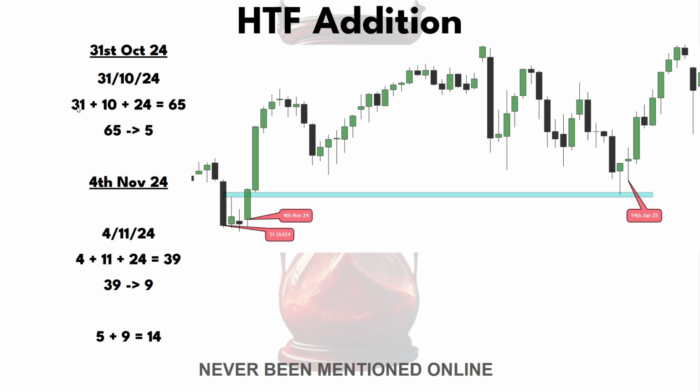Now for our second BISI right here. It got formed on the 4th of November 2024. We split it up into days and months and years. Then we add up those three numbers. 4 plus 11 plus 24 gives us 39. Now remember, keep inside of a 30-day time frame, meaning that we have to get rid of the 3 at the start, which gives us our 9 right here. 5 plus 9 equals 14. The 14 is the day or time that this balanced price range got formed.